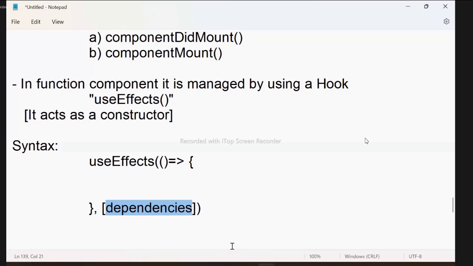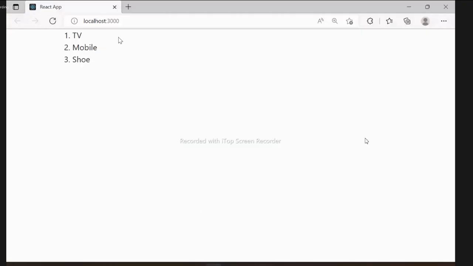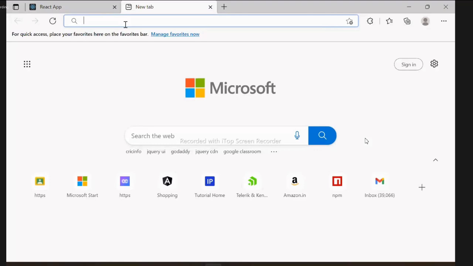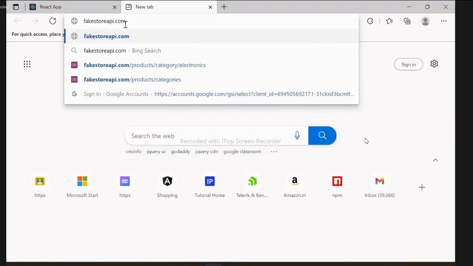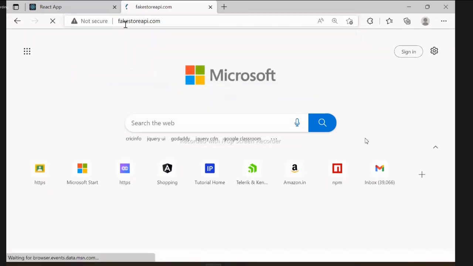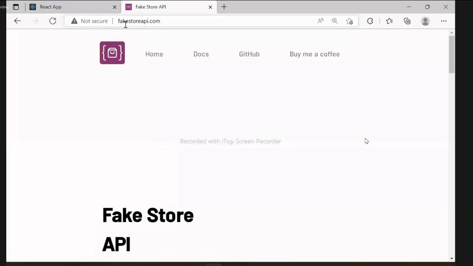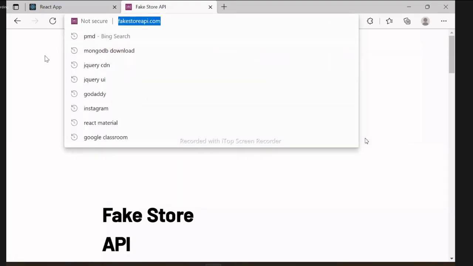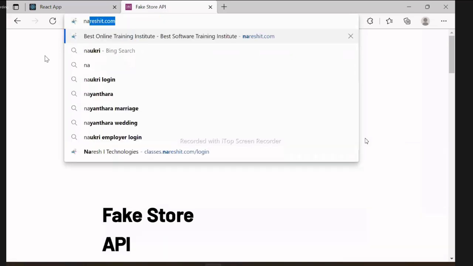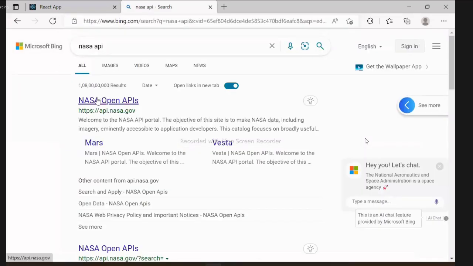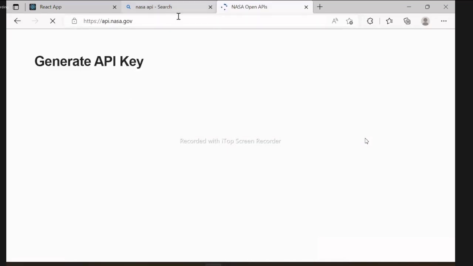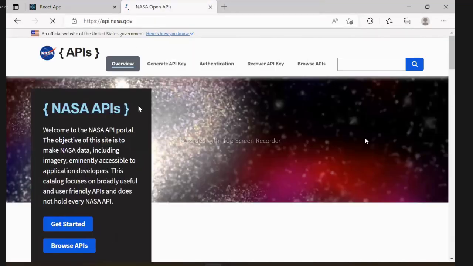So now see what we will do here. I hope you people have an awareness of ready-made APIs. Suppose we have a website, Fake Store API. You can see this is the Fake Store API website. This is online, so many free APIs will be there. This is one Fake Store API. Or I will show you here. Suppose there is the NASA API website. We have NASA APIs. This is the official NASA API website.